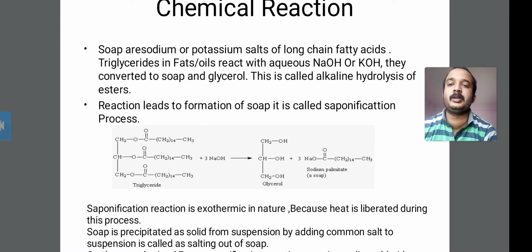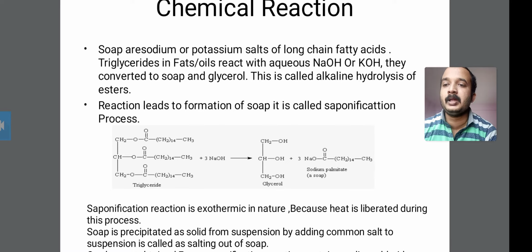It is called alkaline hydrolysis of the ester, which means that the triglyceride in the fats and oils, with an aqueous solution of NaOH or KOH, is converted into soap and glycerol. This is called alkaline hydrolysis of the ester.